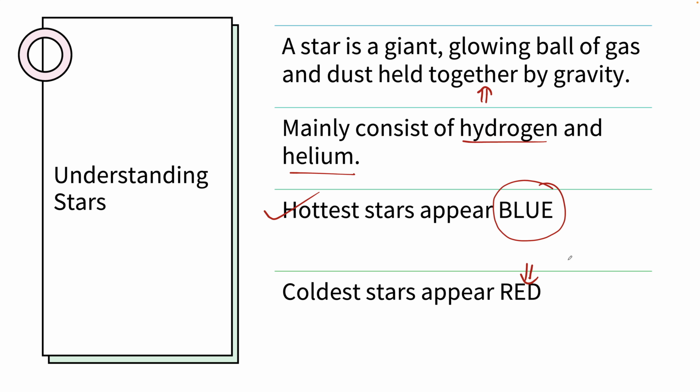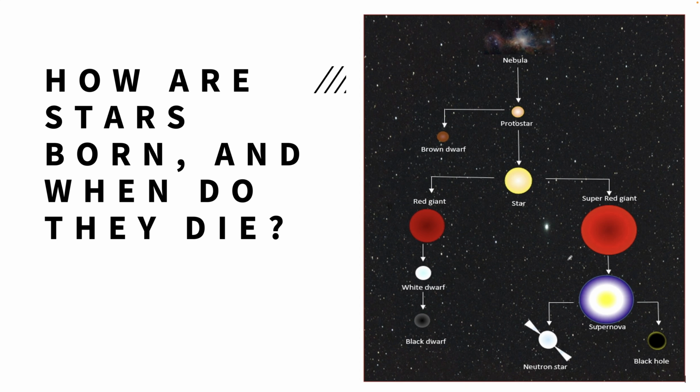And now the question is, how are stars born and when do they die? They are born from clouds of gas and dust. This cloud of gas and dust is also called a nebula.